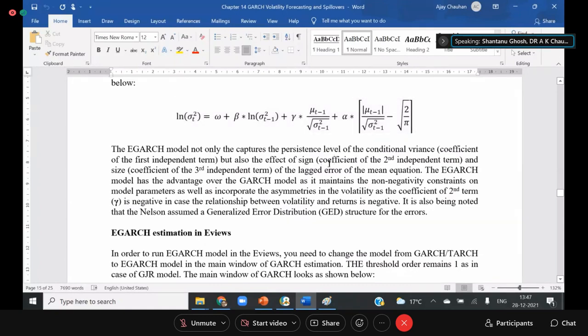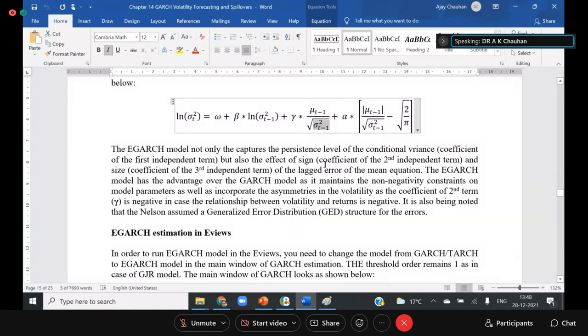Why I'm telling so? Because if you understand the nature of the volatility, the persistence volatility, the predicted. But that is the persistence level. Here we are just taking the ratio of the actual volatility and the expected volatility. It may be less than 1, it may be more than 1, it may be equal to 1 also. Whatever it be, its value could be anything.